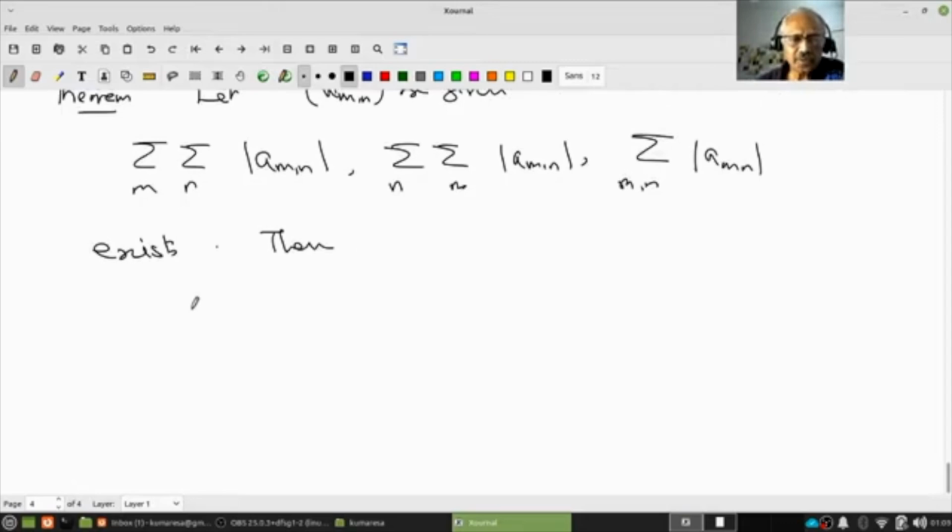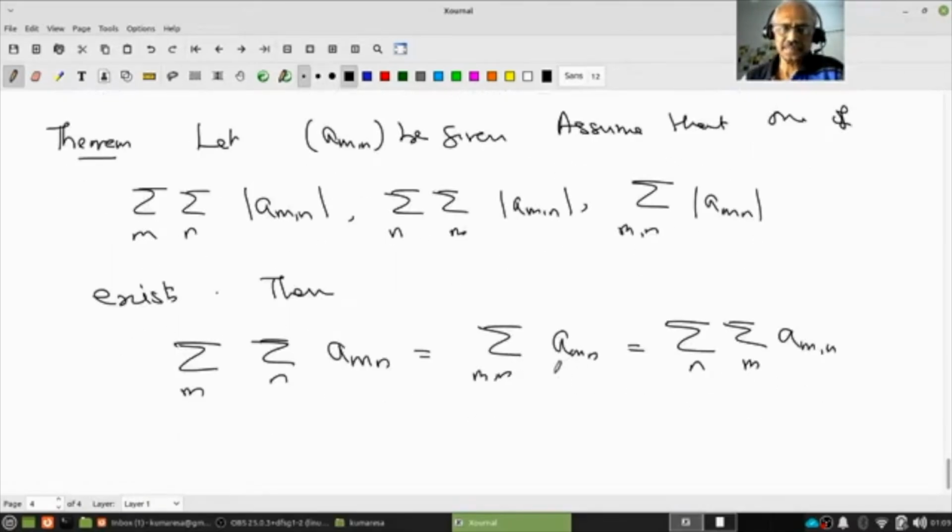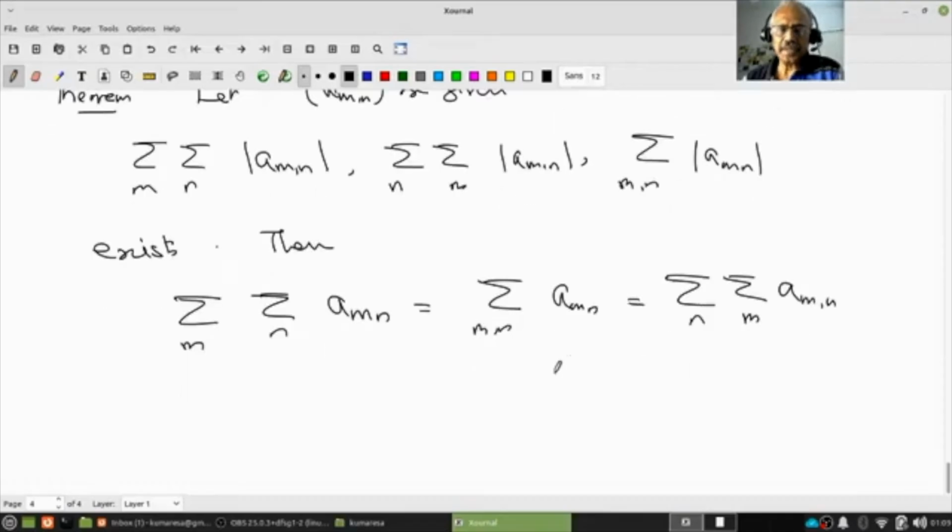We want to conclude the following: the double sum of a_mn is equal to the iterated sum, the other way, of a_mn. What does it mean? Just think about it. Don't go into the proof quickly. What does it want to say?